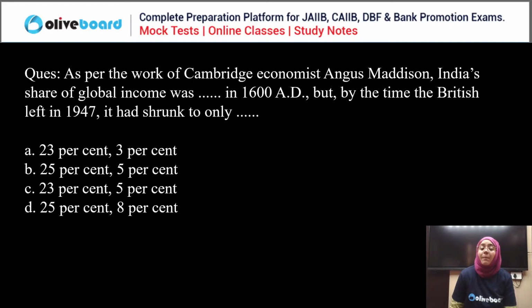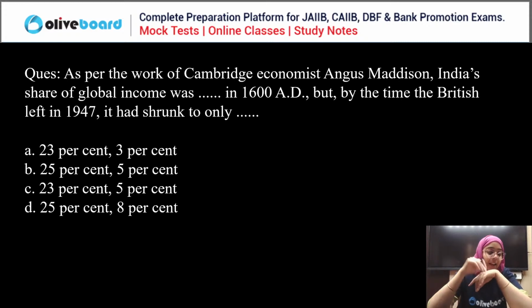Now next question. As per the Cambridge economist Angus Maddison, India's share of the global income was dash in 1680, but by the time Britishers left in 1947, it had shrunk to only dash percent. Everyone, please answer this question. Right, so the correct answer for this question is very simple, very easy. You can all answer this question. According to Maddison's database, India's share of the global GDP was dash in 1680, but by the time Britishers left India, it had shrunk to only dash.